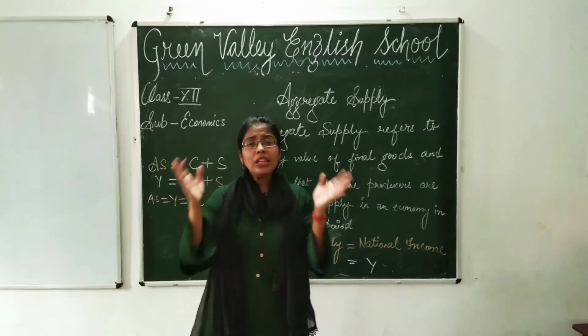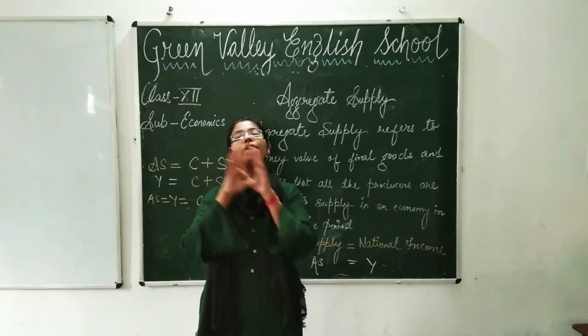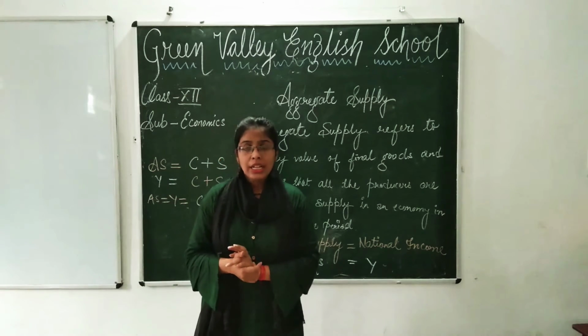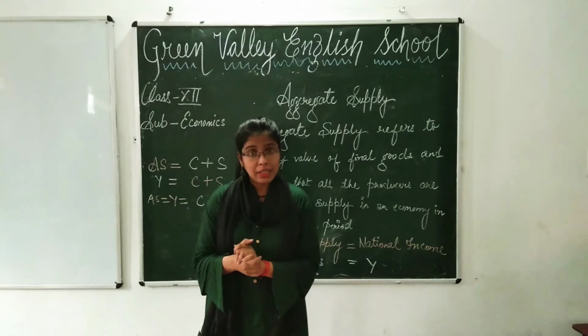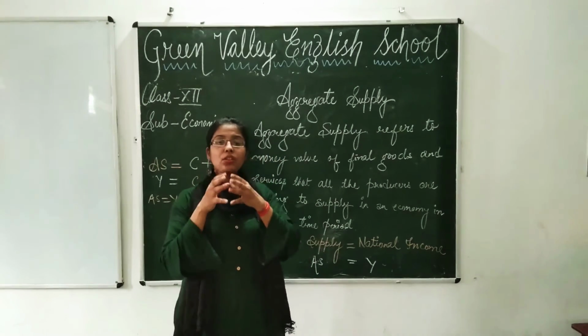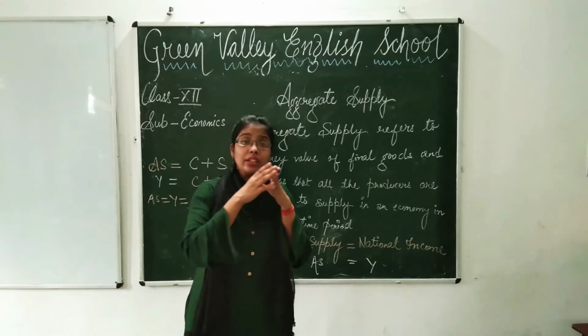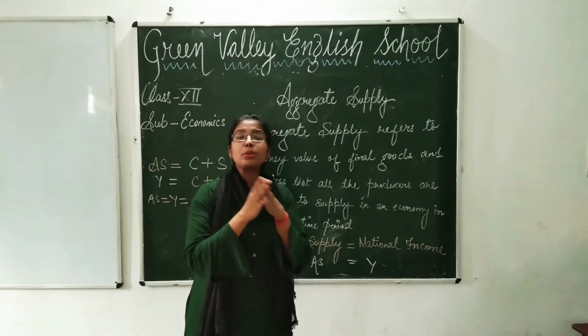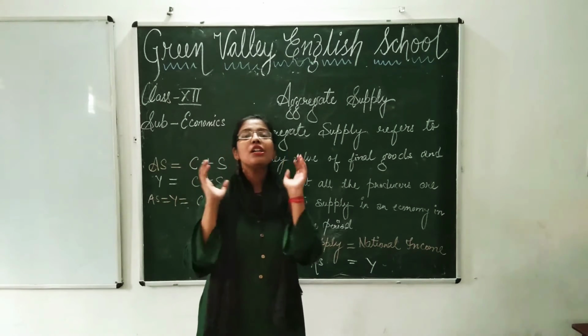All the value of goods and services which are produced, its total output, is distributed among factors of production. These factors of production, like land, labor, capital, enterprise, are given factor income. So this value of output is distributed in the form of factor income.